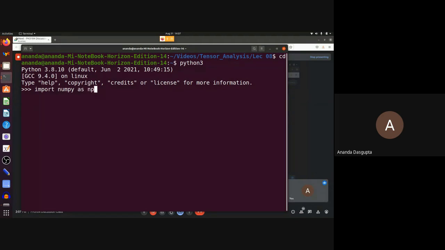We import numpy as np, and because we want to see the output, we import matplotlib. So these are our standard mantras whenever we want to use numpy and matplotlib to do plotting for us.